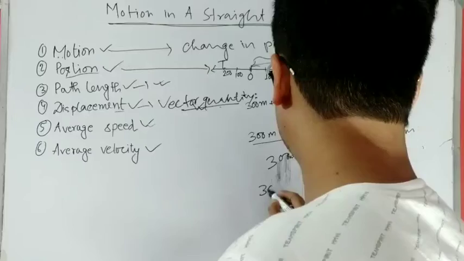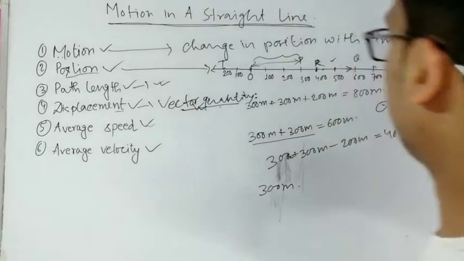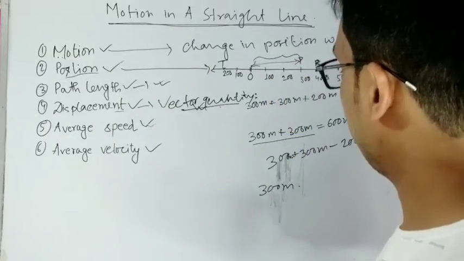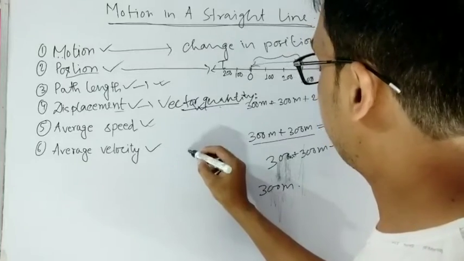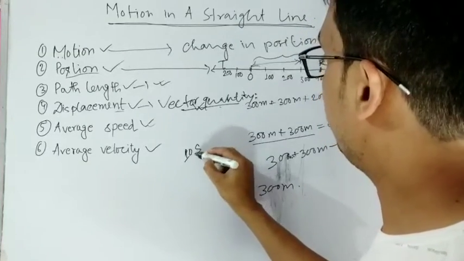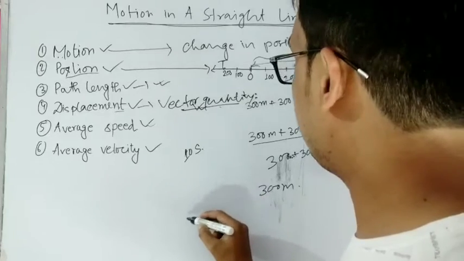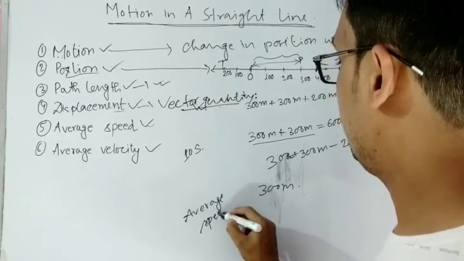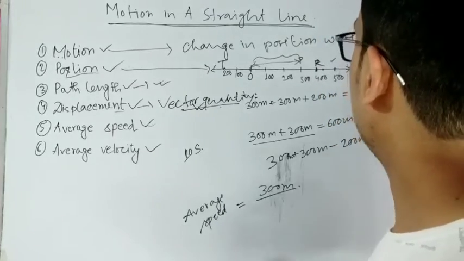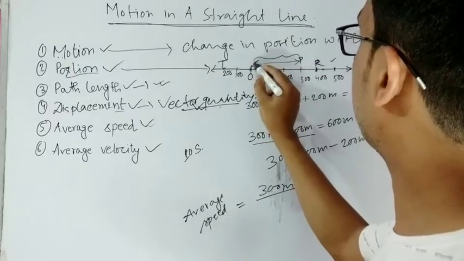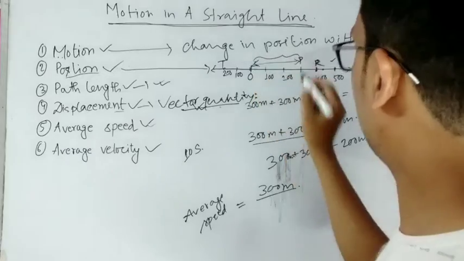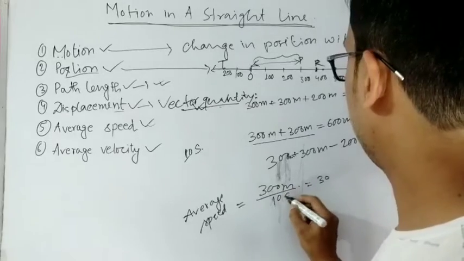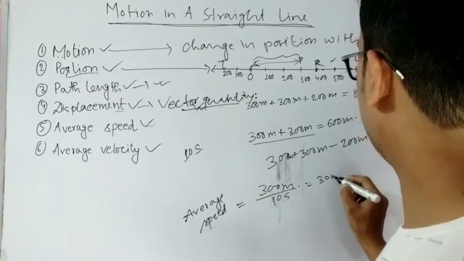Here the path length is 300 meter, and if the time given to you is maybe 10 seconds, then the average speed will be 300 meter divided by the time taken to travel from O to P, which is 10 seconds. So it will be 30 meter per second.